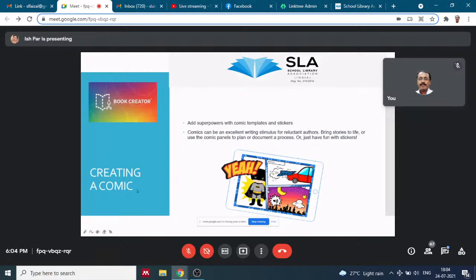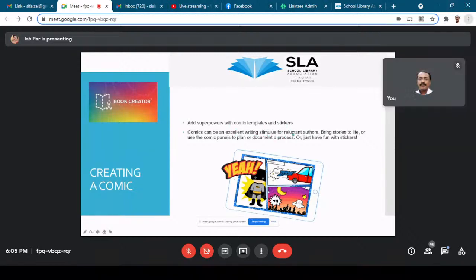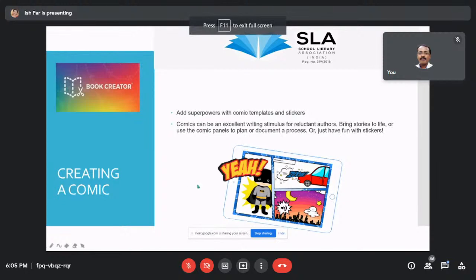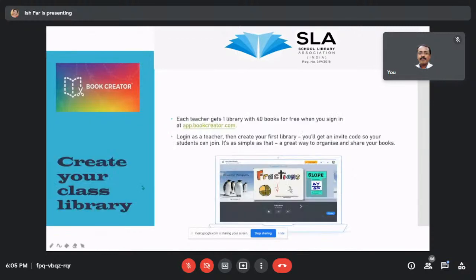Now, the first and very important feature of this is creating a comic. It has special digital icons where you can superpower your book with comic templates and stickers. Comics can be an excellent stimulus for reluctant authors. Once you teach them how to make their own comic, you can make an entire book of comics to share with your class.